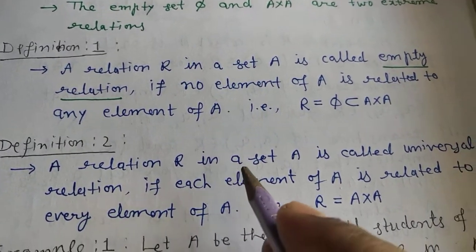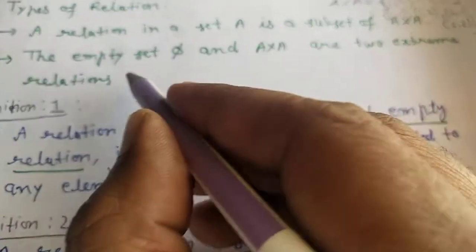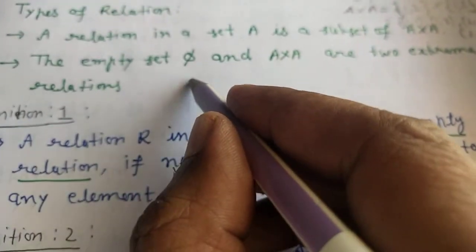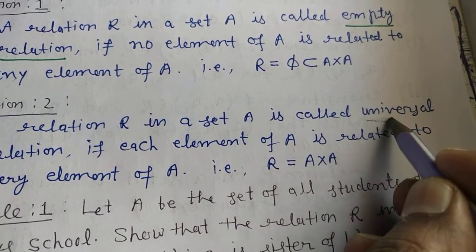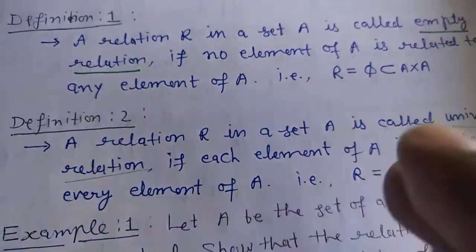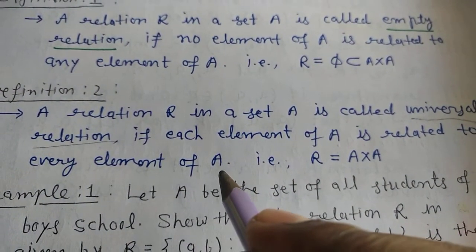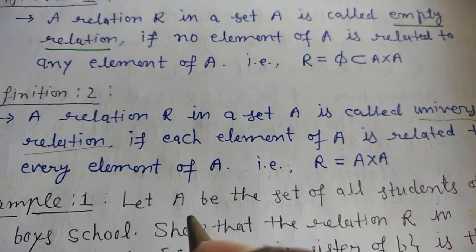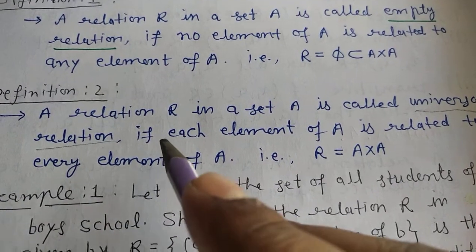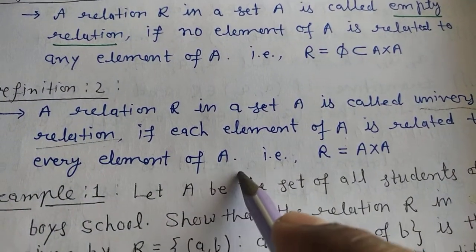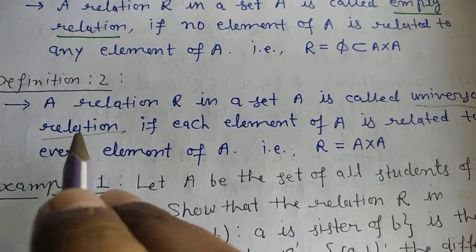The second definition is about the next extreme relation. A relation R in a set A is called a universal relation if each element of A is related to every element of A. For example, R equals A cross A, where all the elements come in. So the first extreme relation is the empty relation, and the second extreme is the universal relation.